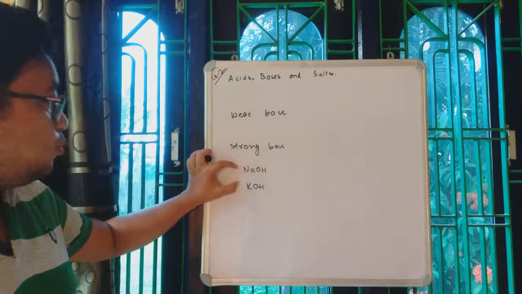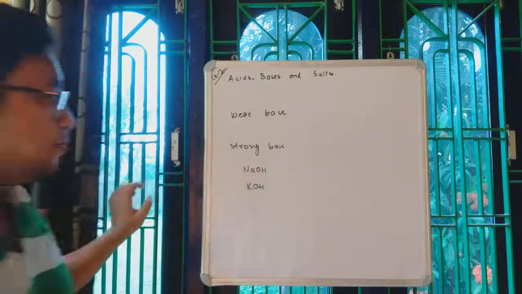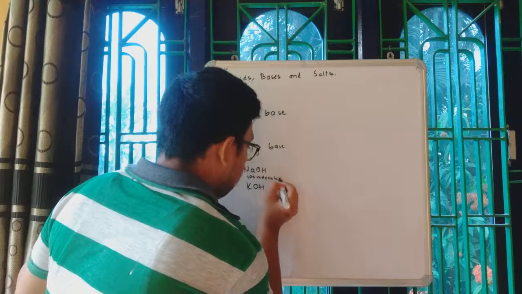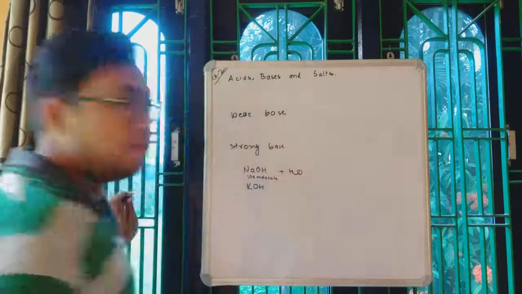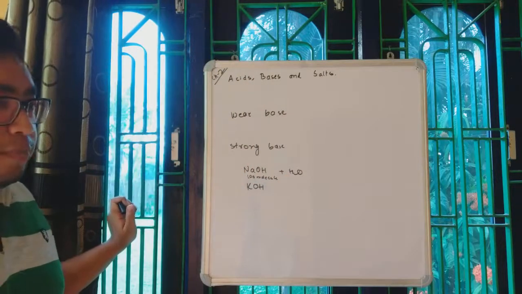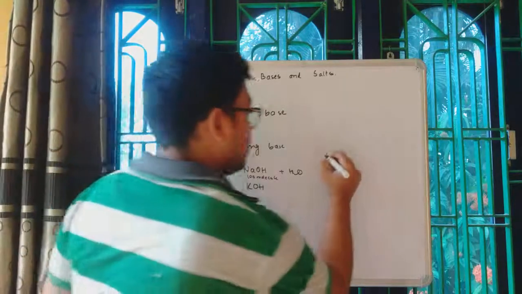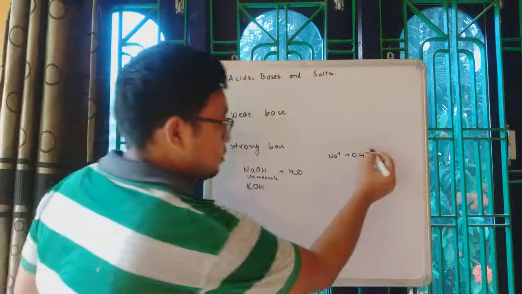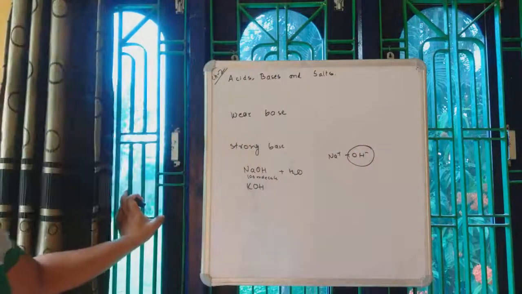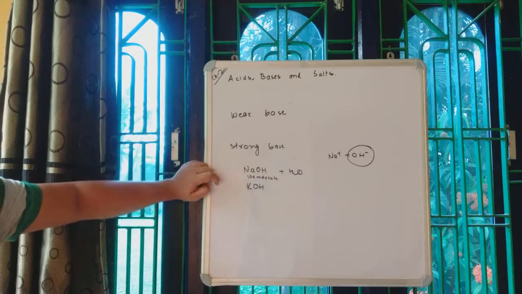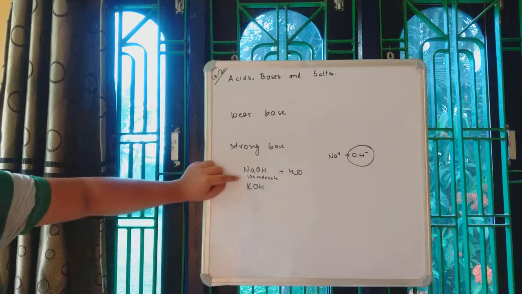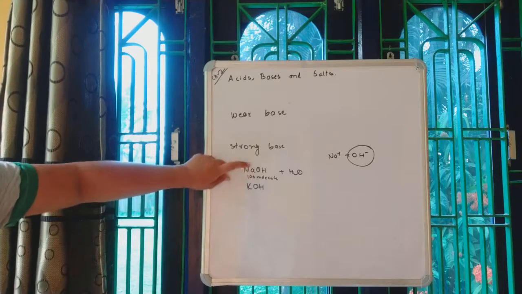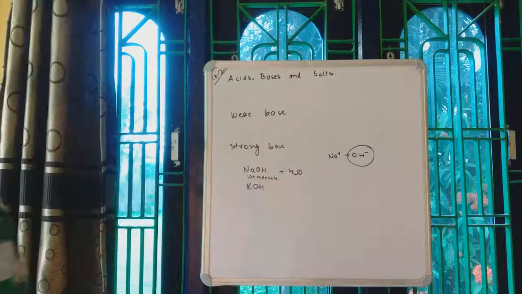So what happens when you dissolve NaOH? Suppose you are dropping 100 molecules of NaOH in water. We know when bases are dissolved in water, they will immediately dissociate and give us Na+ and OH- ions. This OH- is the reason for the basicity. So what happens in case of a strong base? As soon as you dissolve the 100 molecules, all the 100 molecules will be dissociated. That means for 100 NaOH molecules, you will be getting 100 OH- ions.